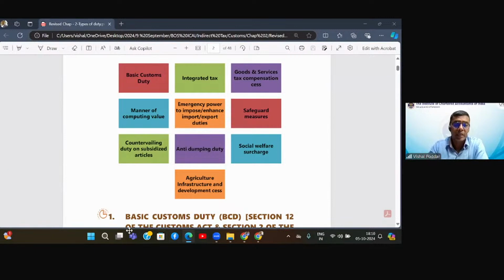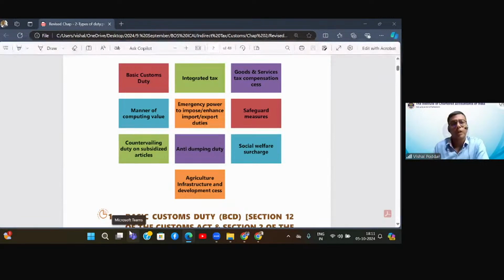Now I come to the second question, why? Why is customs doing this? Answer is very simple. First part, since the goods are entering India and customs is the first authority which is having control, which is having check, or rather it has the power to retain your goods till you don't pay the duty. So it is very easy for government to ask customs to collect all possible duties that are applicable. So that is why the first reason why customs is single window.